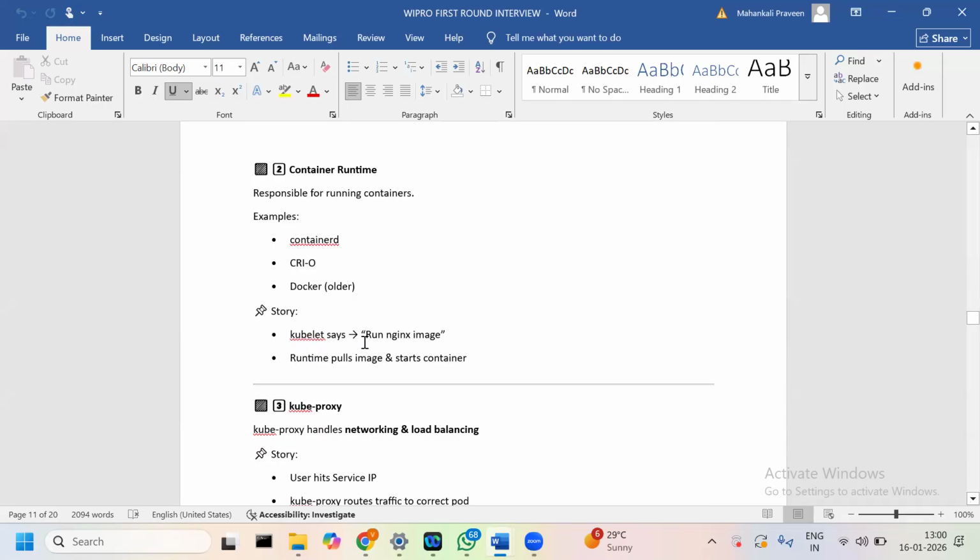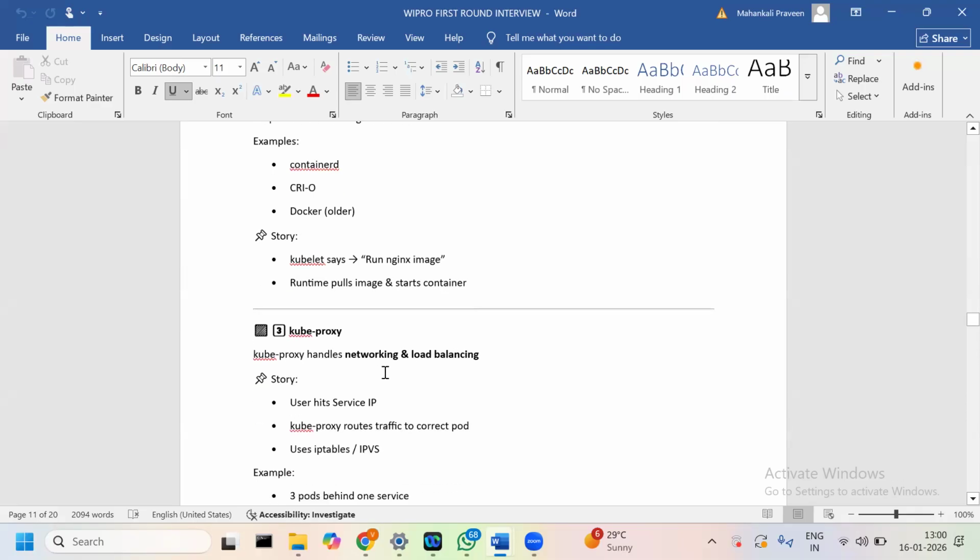It is the container runtime. It pulls the image and starts the container. It is responsible for running the container. Okay, let me go with the proxy.